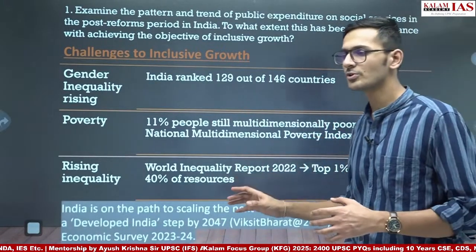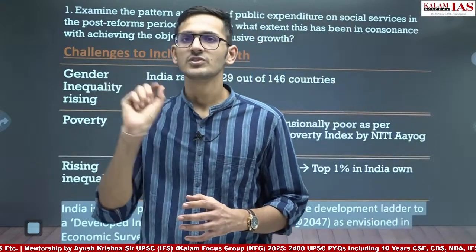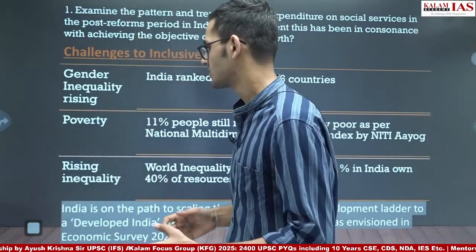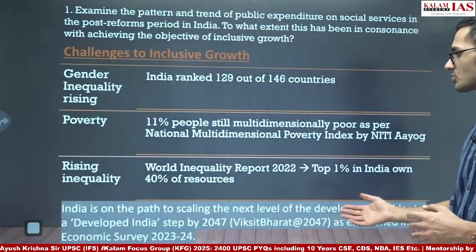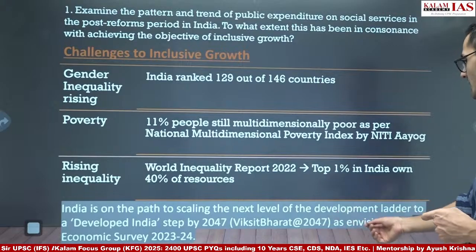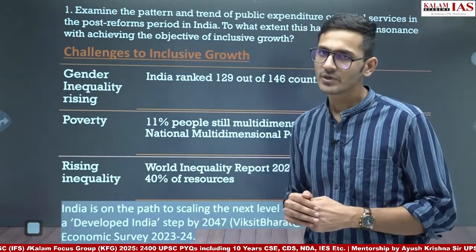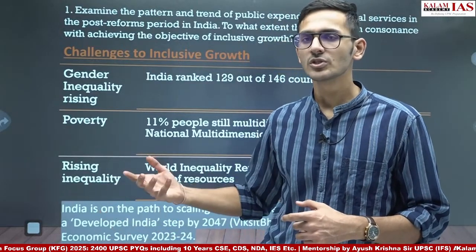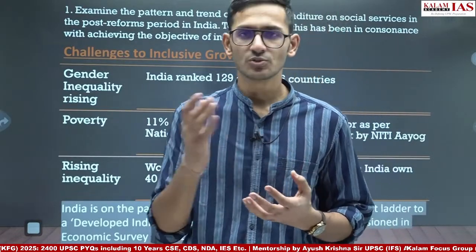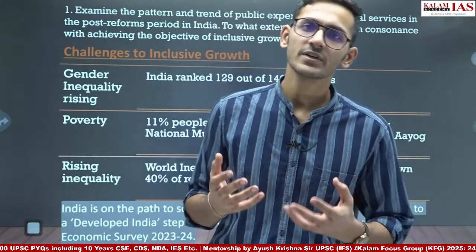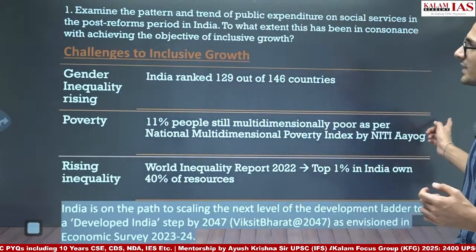In the conclusion, what we are going to do is bring all the keywords which are given in the question, combine them, make a sentence and give a futuristic answer. So we can write, India is on the path to scaling the next level of the development ladder in the developed India step by 2047, Viksit Bharat, as envisioned in the Economic Survey 23-24. This statement is again given in the Economic Survey 23-24. Apart from that, another conclusion could be that the increasing focus of government on public expenditure on social services will help us achieve inclusive growth as well as the objective of Viksit Bharat by 2047. So this could be our conclusion.